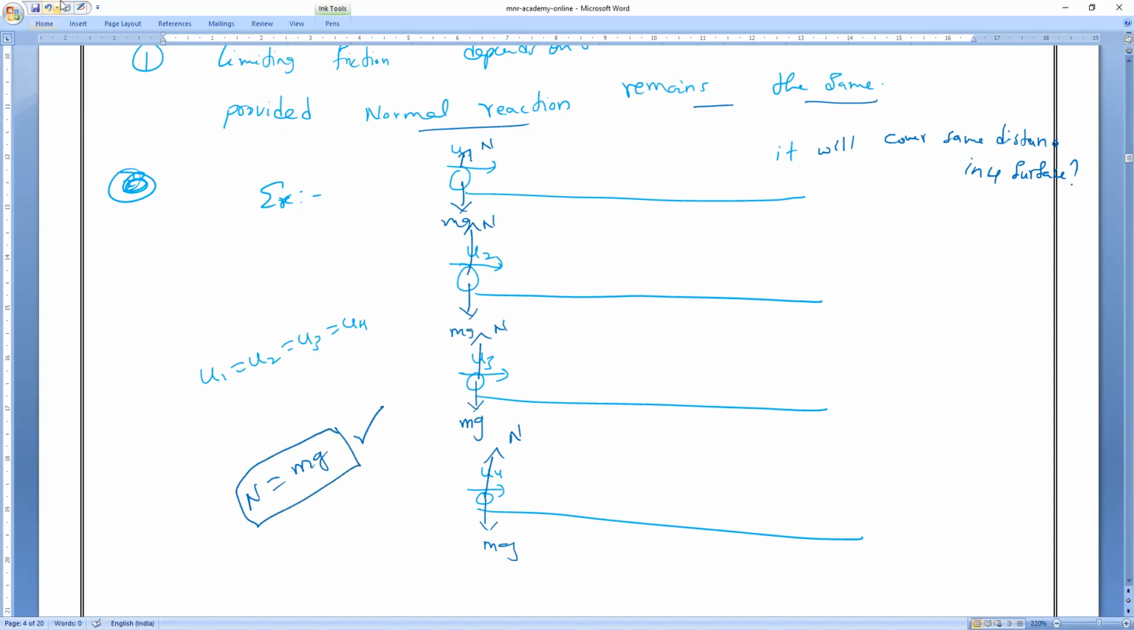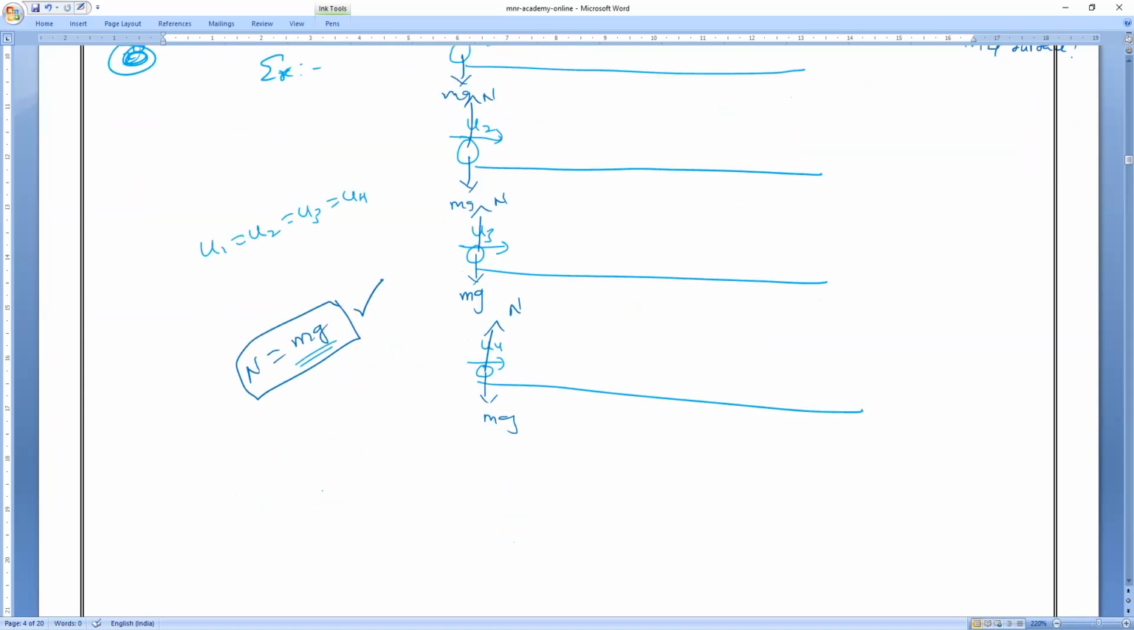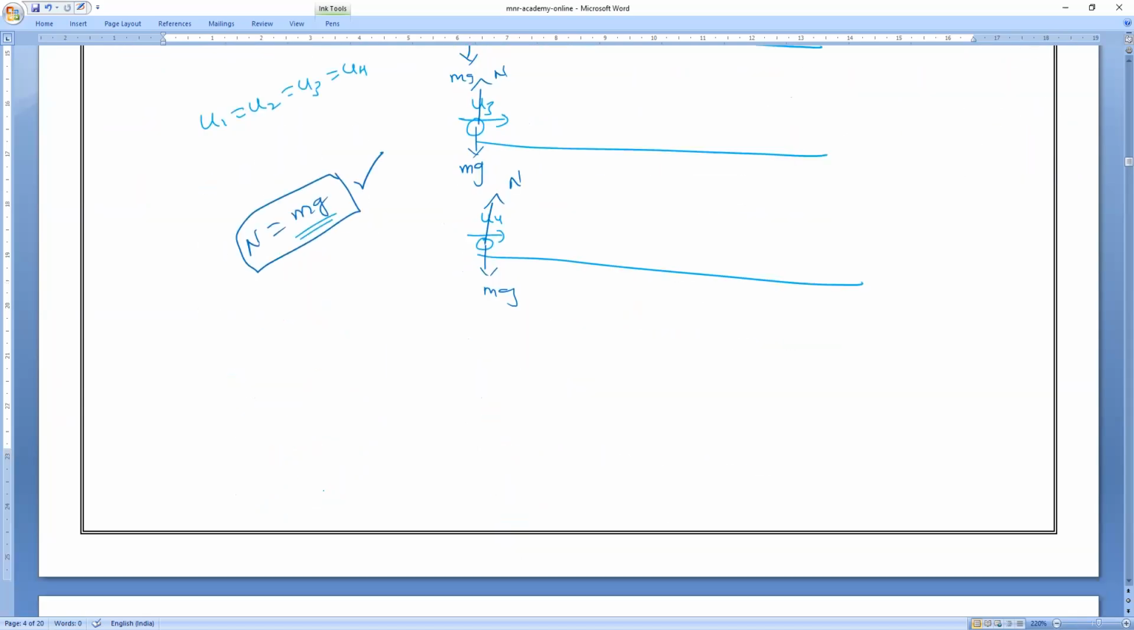Yesterday we studied: N is equal to what? Normal reaction is equal to weight, that is mass into gravity. Am I right or wrong? But the distance traveled by the body, is it the same? No, sir. That will depend on the surfaces. That is what you have to remember. That is the first law of limiting friction. Next. You all clear? Everybody?